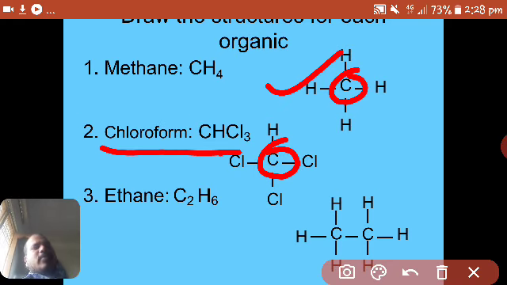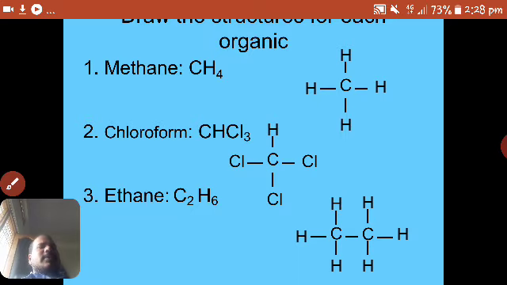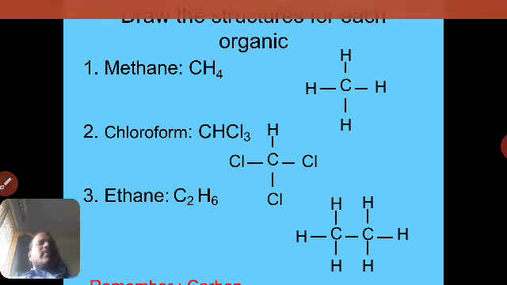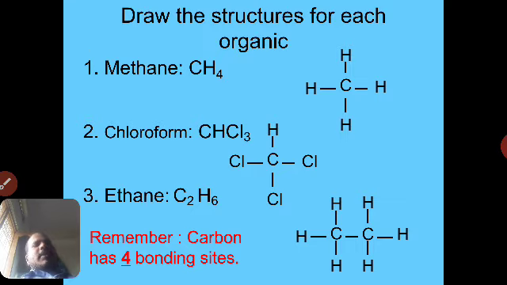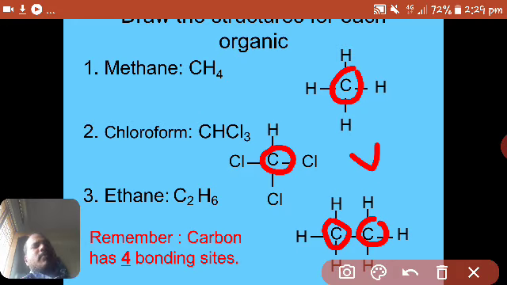Here electrons from each atom are shared by the two atoms, so it forms a single bond. Molecules which have single bonds are called saturated compounds, saturated molecules. Compounds which have a single bond between carbon atoms or between any atoms are called saturated compounds, right? We will discuss it later.